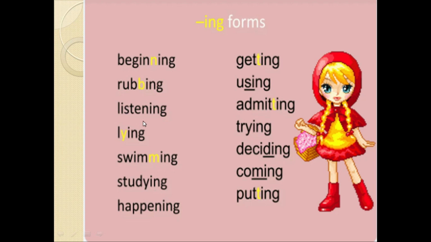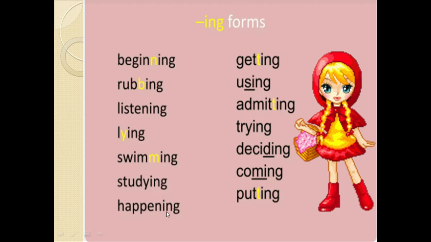Listening is an exceptional case, although we are having E as a vowel and N consonant, we will not double the last letter. It is just like writing. Then lie, LYING, lying. Swim, swimming, SWIMMING. I is vowel and then M is consonant. Studying, STUDYING, studying.